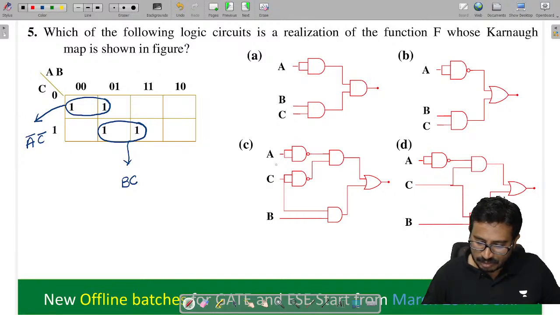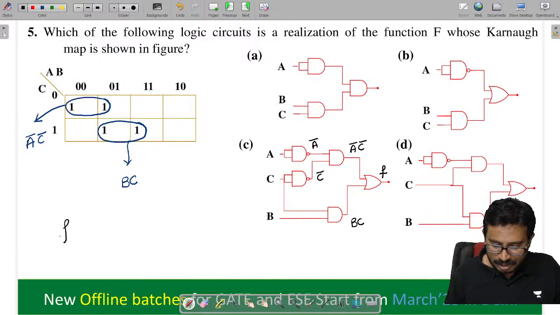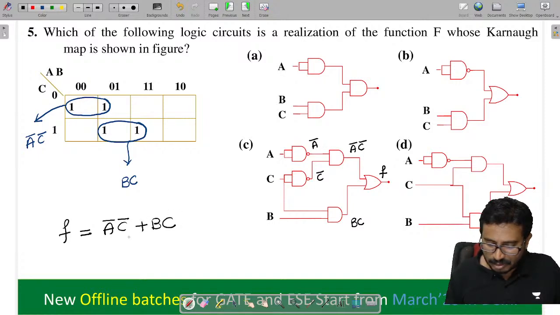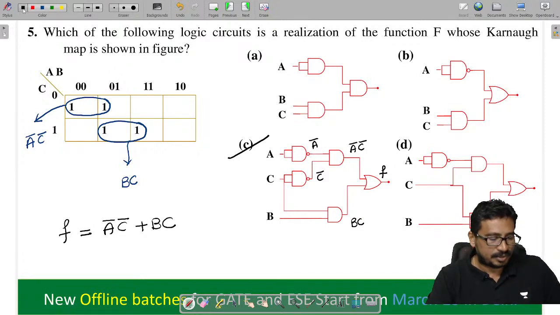So here we have option C. Here we'll get A bar and this is C bar. Here what I'll get is A bar into C bar, and this is BC, and the sum of these two is nothing but this expression only. Now tell me, F is equal to A bar C bar plus BC. So this is the option, I can say option C, isn't it?